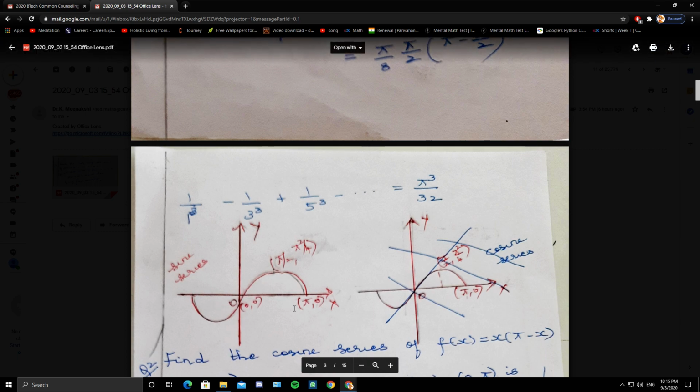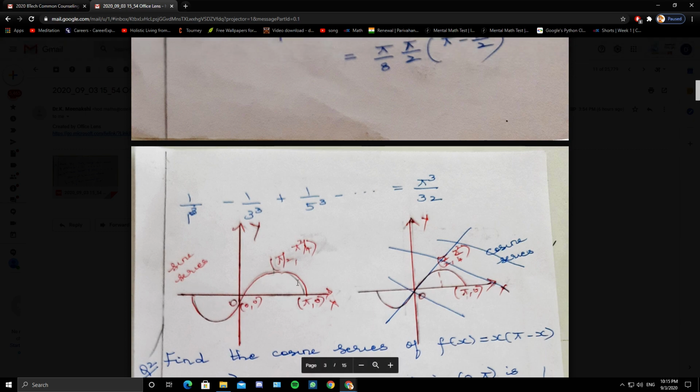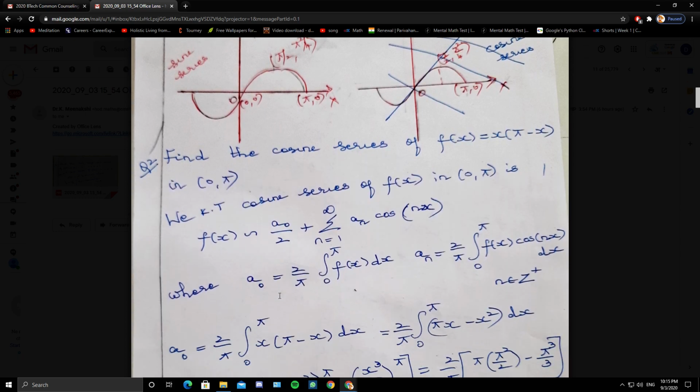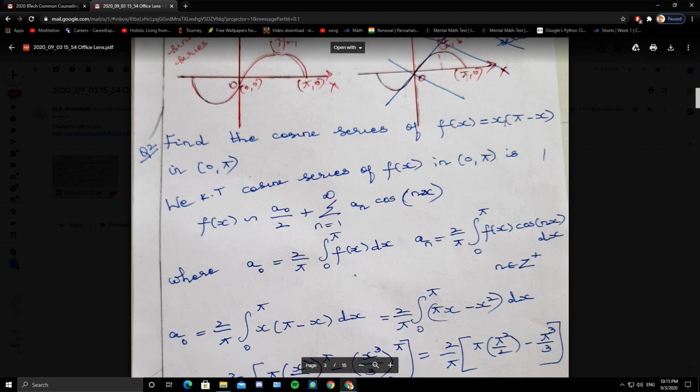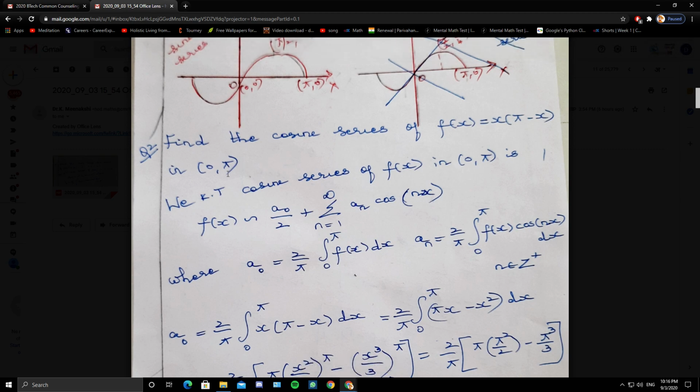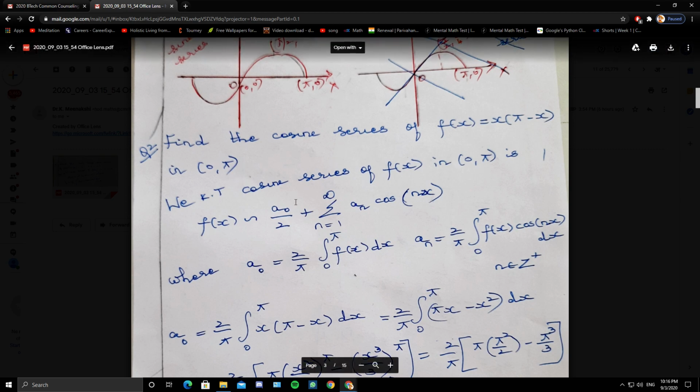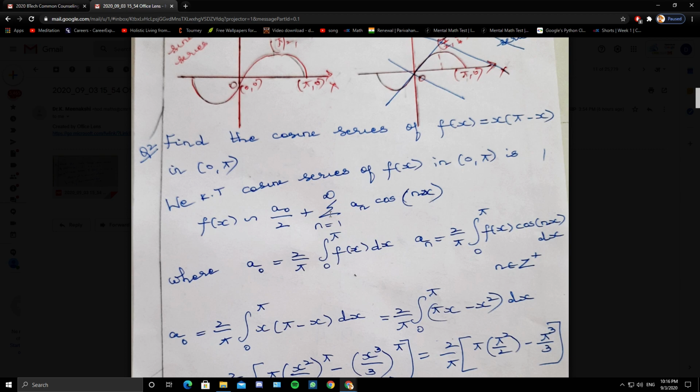So this is a graph of the sine series. It is symmetric about the origin because it is an odd function. Sine series is identical with Fourier expansion of the odd function. Similarly, if we have to find the cosine series of the same function x into pi minus x in the interval 0 to pi, cosine series is identical with Fourier expansion of even function, that is a naught by 2 plus summation 1 to infinity a n cos of nx.